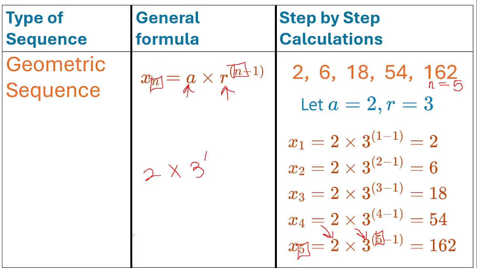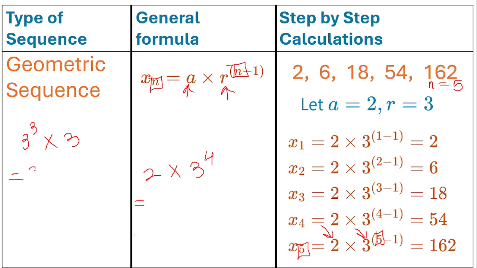5 minus 1 is 4. And so we have 2 multiplied by 3 to the power of 4. Now, if we want to do 3 to the power of 4, we say 3 to the third power multiplied by 3. We just saw that 3 to the third power is 27. So that's 27 multiplied by 3.